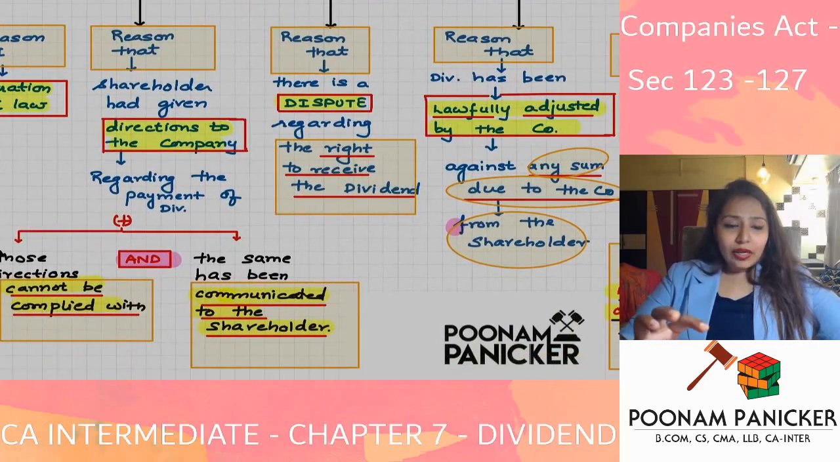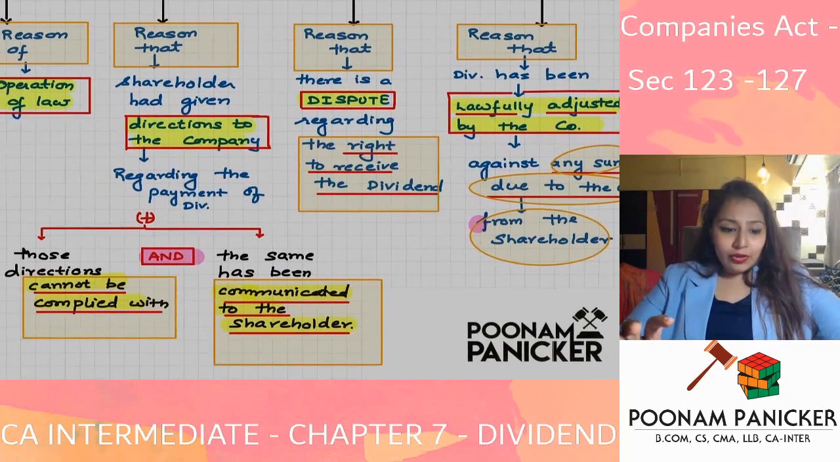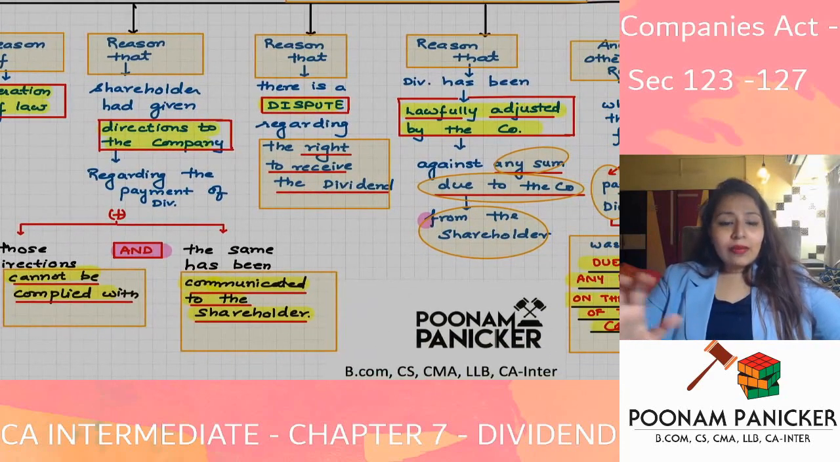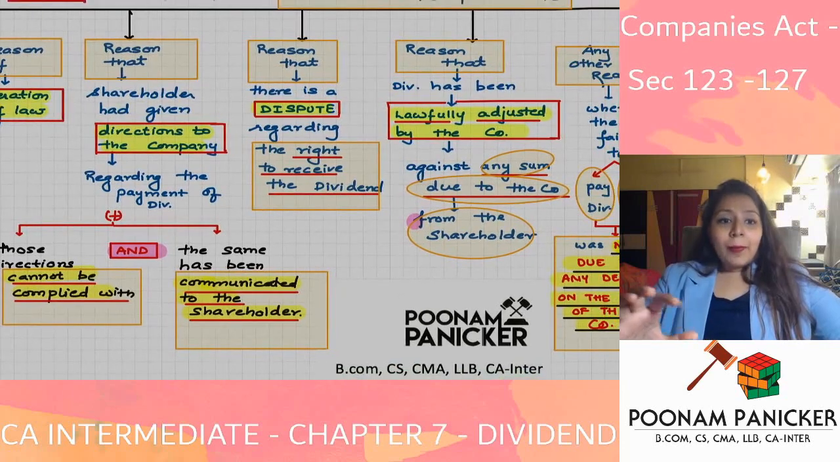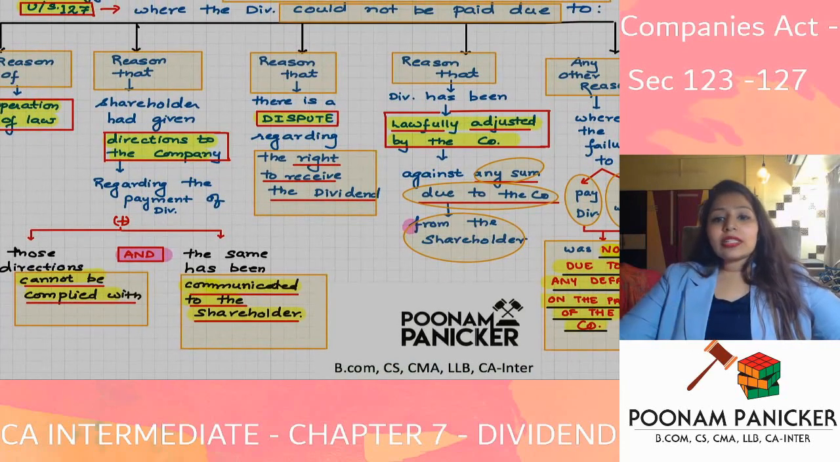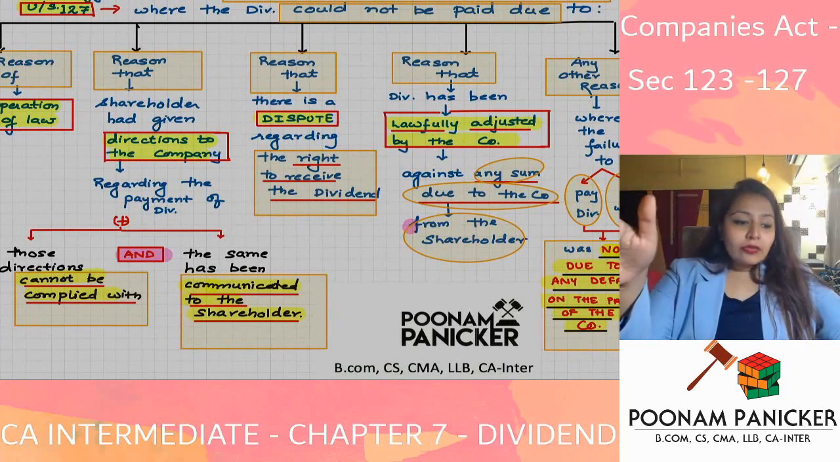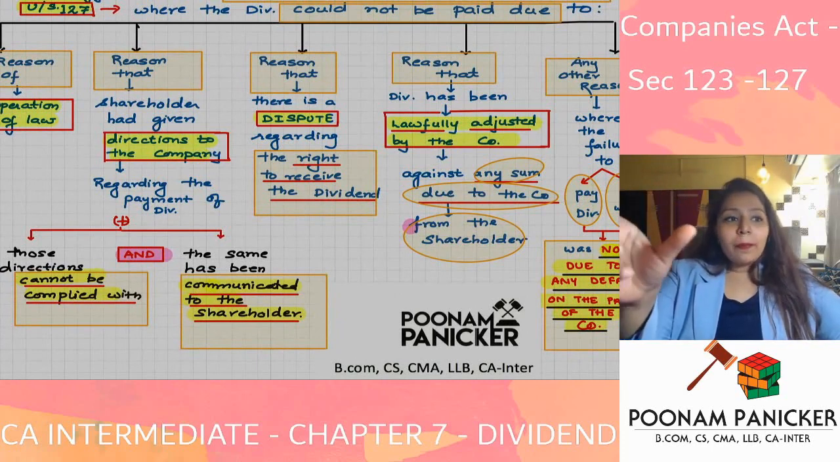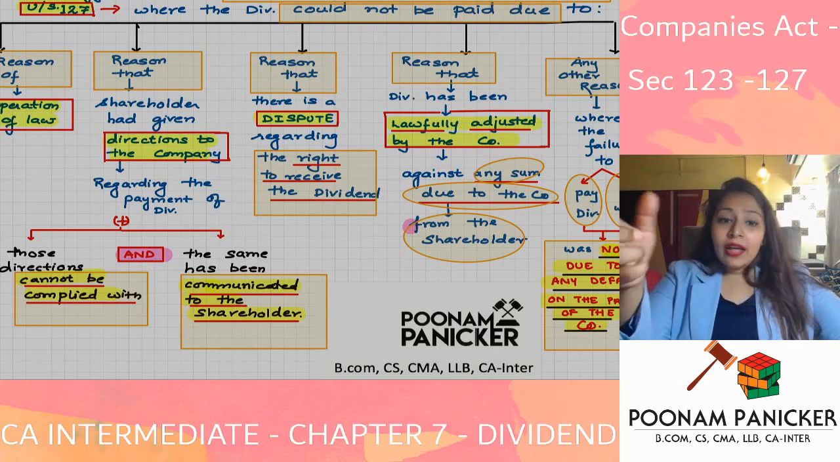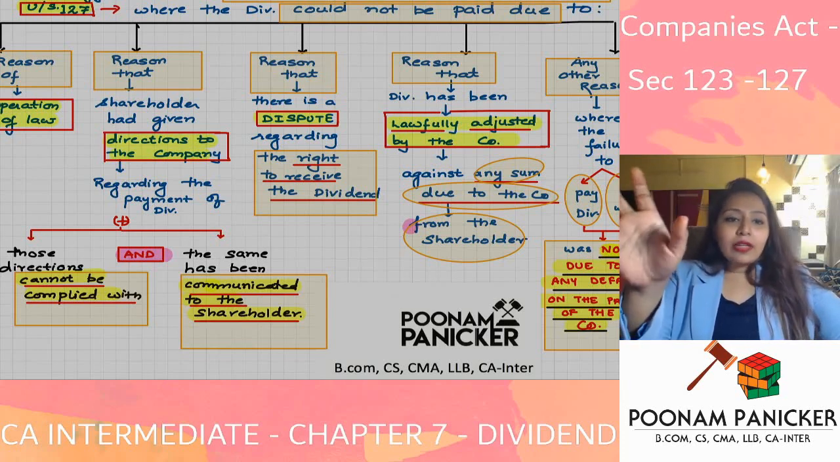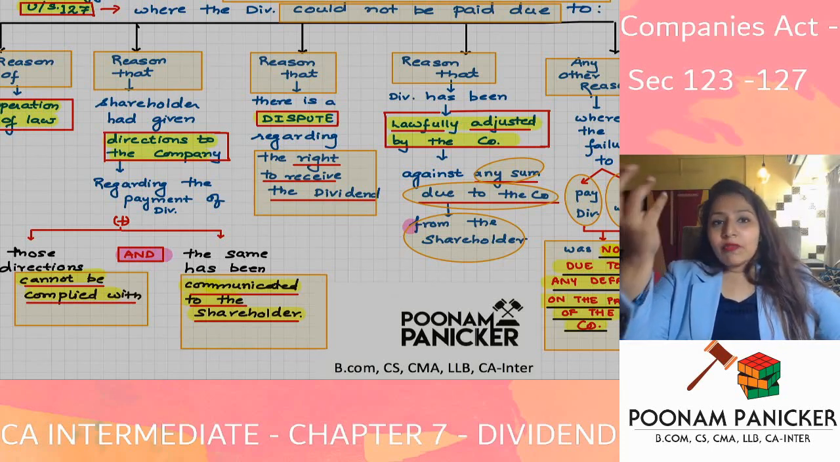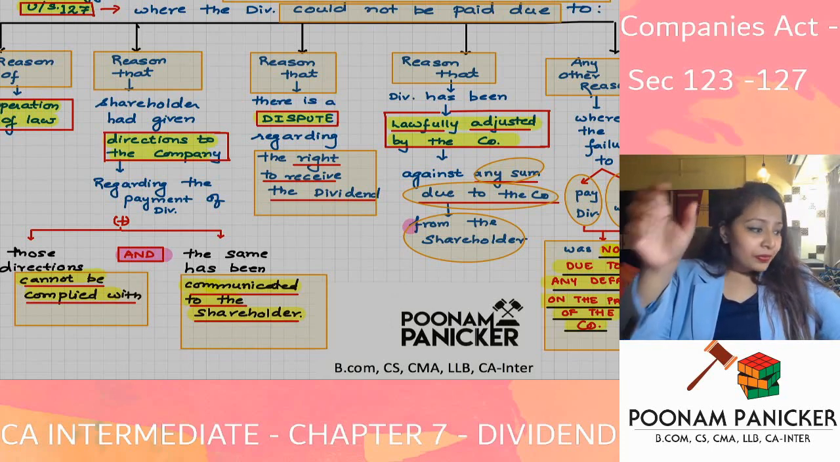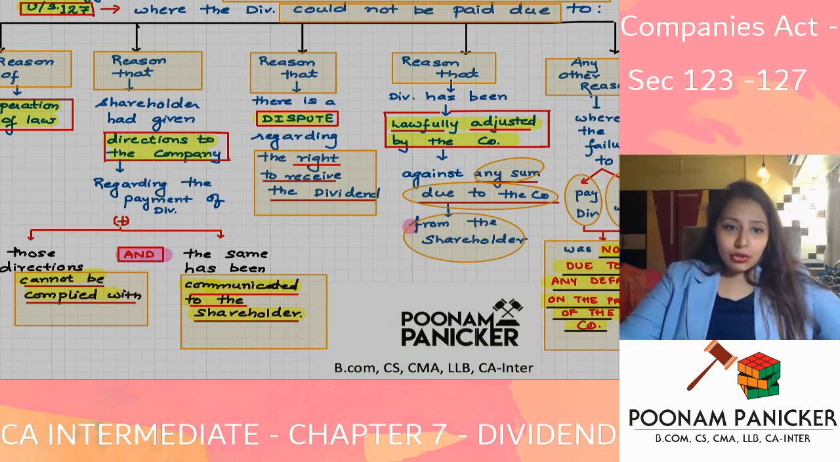The second exception is that the shareholder of the company has given some directions to the company, but compliance with those directions is not possible. So if the shareholder has given you some particular branch of some particular bank and is asking you to deposit the money in that bank account, but that bank is closed or that branch is not there, or there is some fault in the name of the shareholder in that account, then in such a situation compliance with the directions given by the shareholder is not possible.